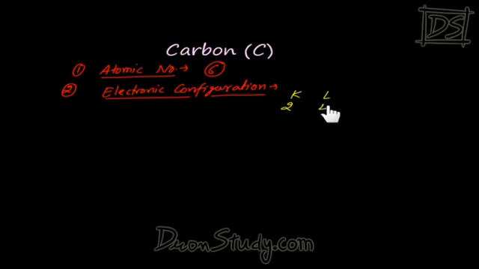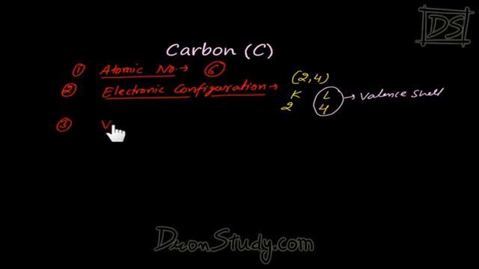And how many will go in L shell? 4. 2 plus 4, how much is it? 6. That means the configuration of carbon is 2, 4. You know this very well that we call the outermost shell the valence shell. So how many electrons are there in the carbon's valence shell? 4. Okay. Let's move forward.